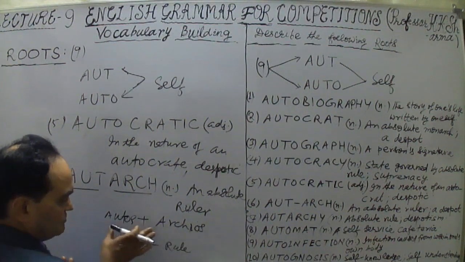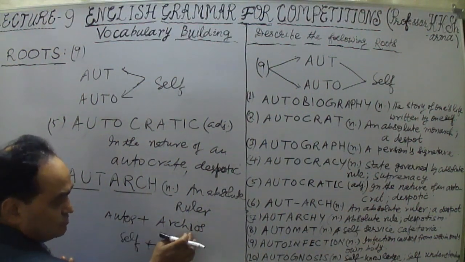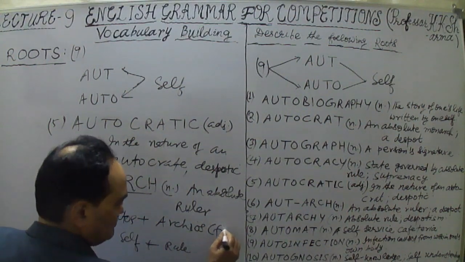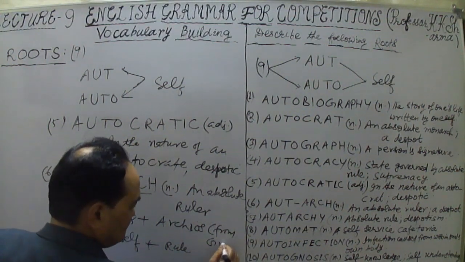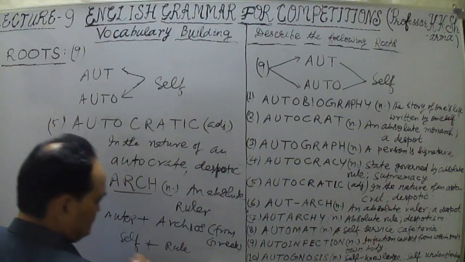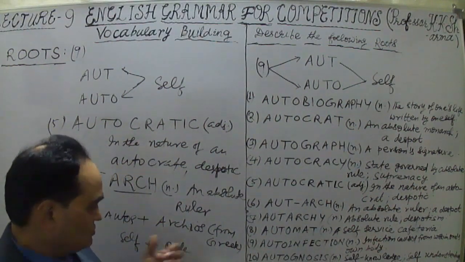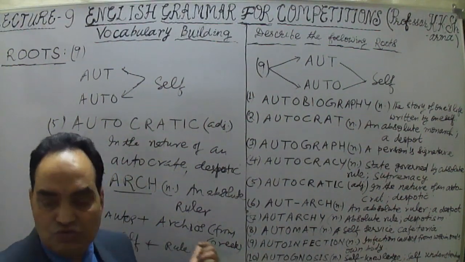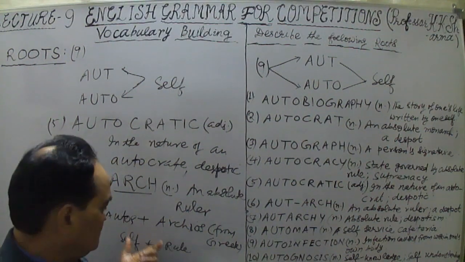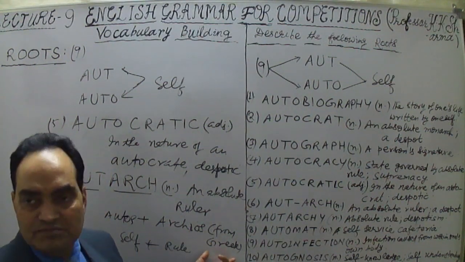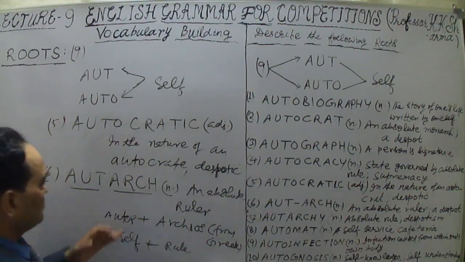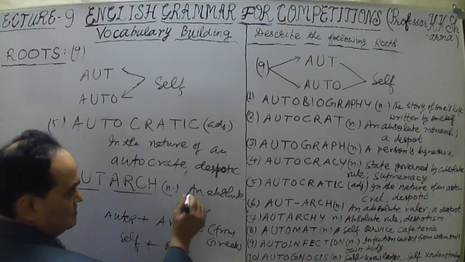Both are from Greek origin. These words have the same meaning, self and rule. So archeus means rule and autos self. These two are from the basic Greek words. This is how autark is illustrated.